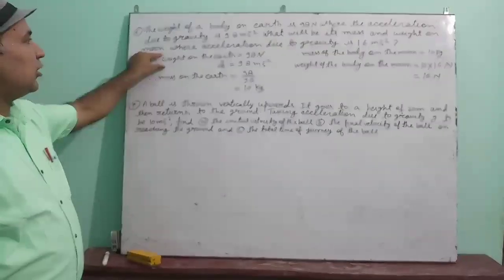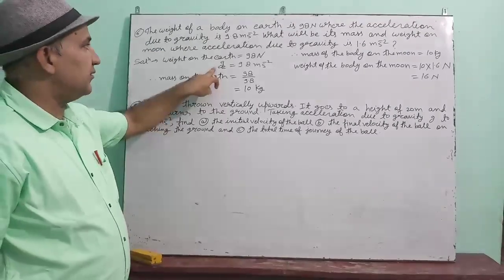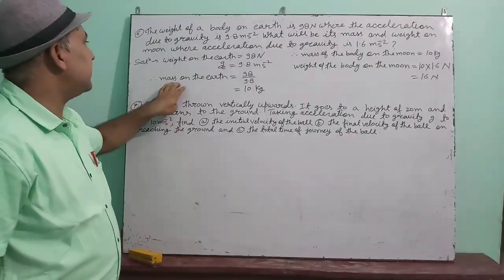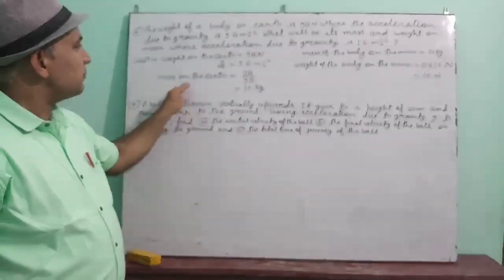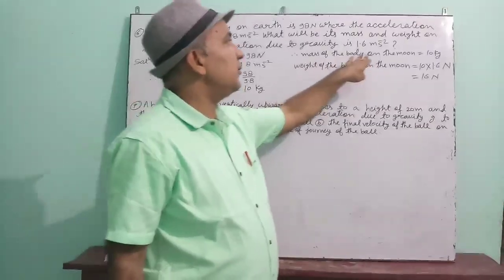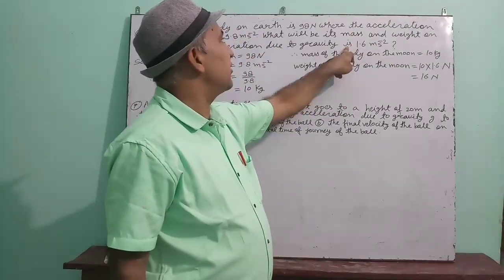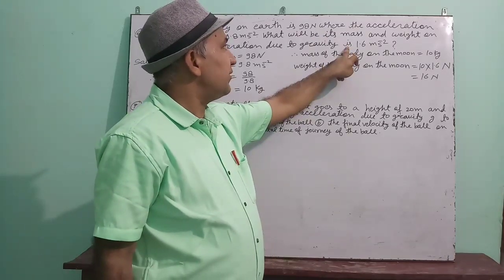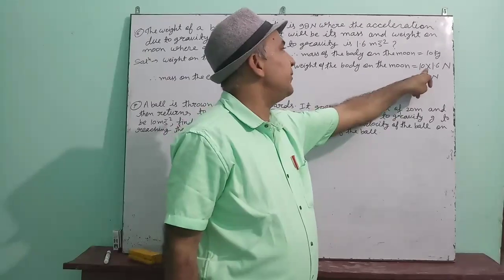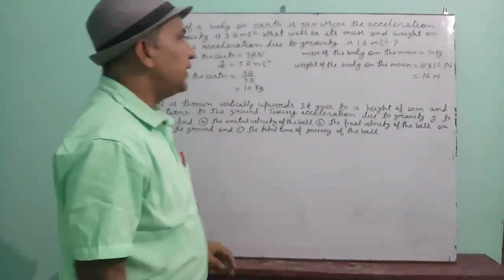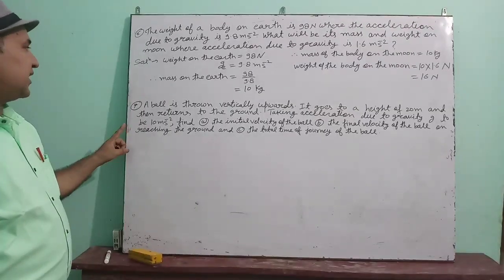Understood? Weight on the earth is given and gravity on the earth is given. So with the help of it, you can find the mass on the earth. Mass of the body on the earth you have got. Since mass is never changed, mass of the body on the moon will also be 10. And when you have got the mass, acceleration on the moon is given 1.6, so you can find the weight on the moon. Weight on the moon is m into g, that means 10 into 1.6, which is equal to 16 Newton. Okay, now see the last question.